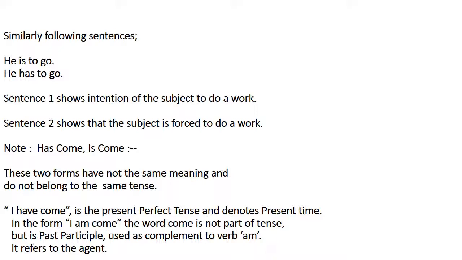Note: has come, is come. These two forms do not have the same meaning and do not belong to the same tense. I have come is the present perfect tense and denotes present time. In the form I am come, the word come is not a part of tense but is a past participle used as complement to verb am. It refers to the agent.